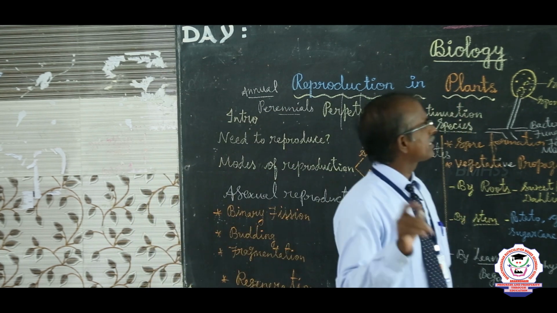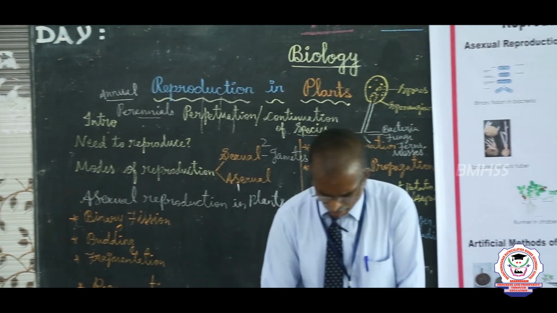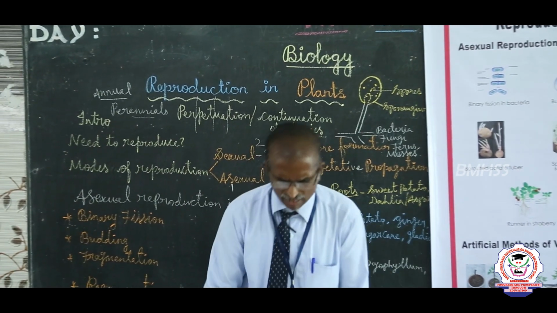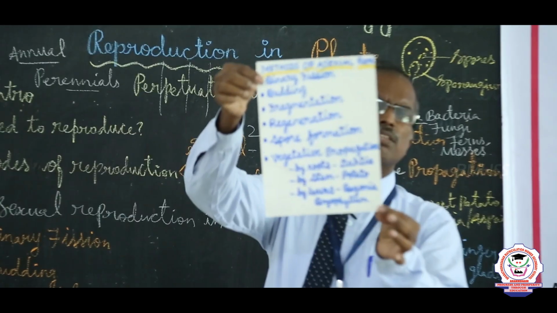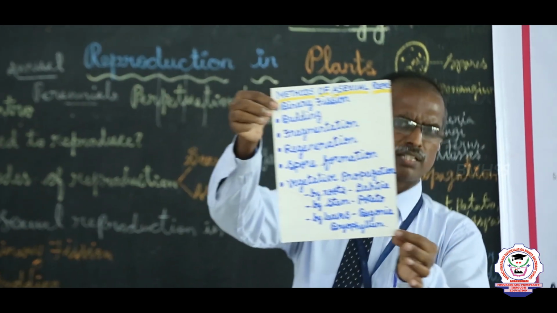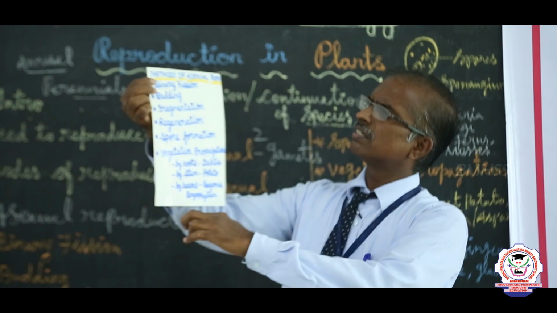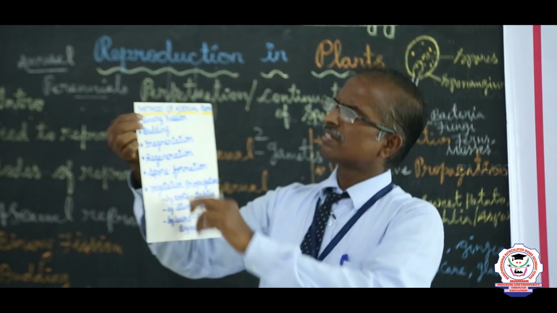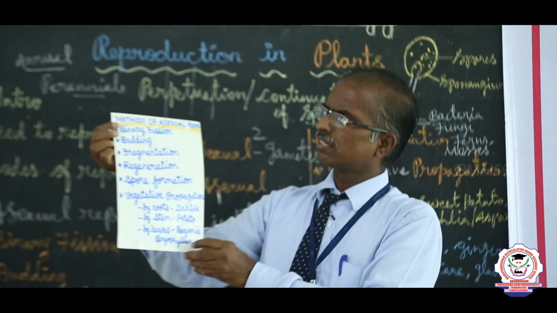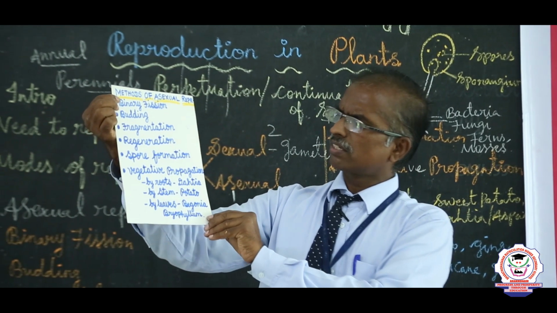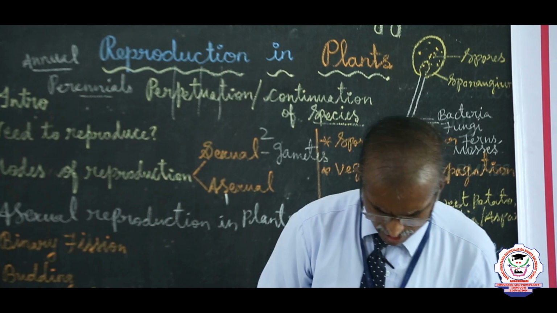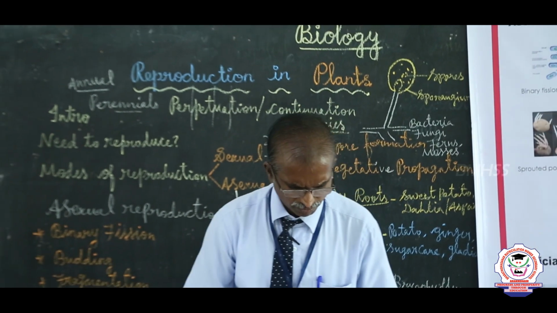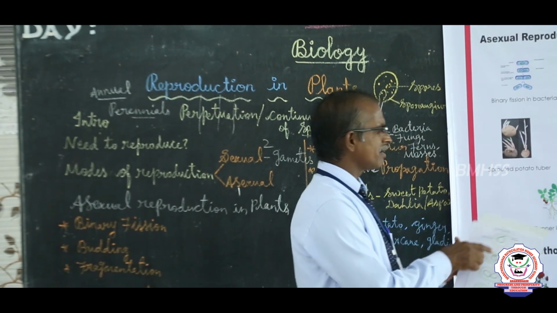Now, what is binary fission? The name itself has the meaning. What are the methods of asexual reproduction in plants? Binary fission, budding, fragmentation, regeneration, spore formation, vegetative propagation. Okay. Then the next is binary fission. Bi means two.